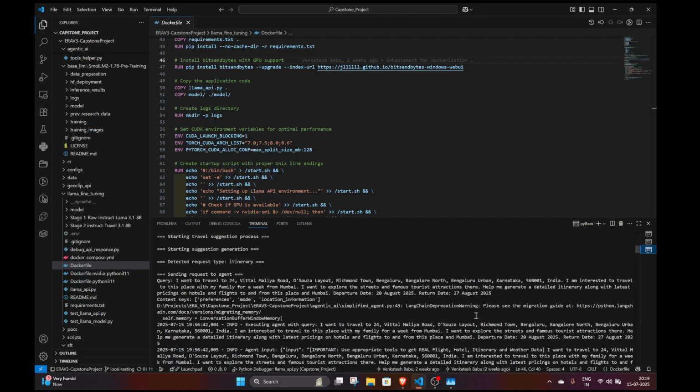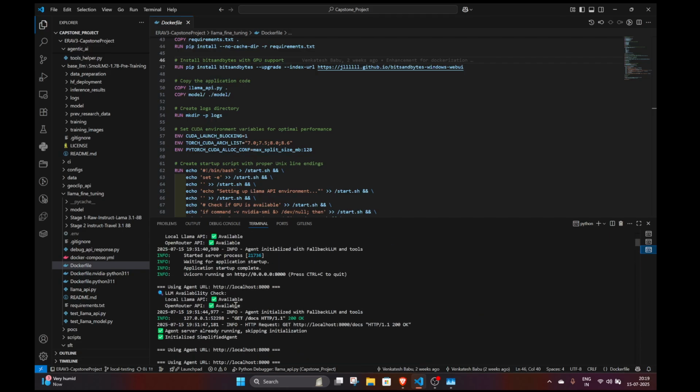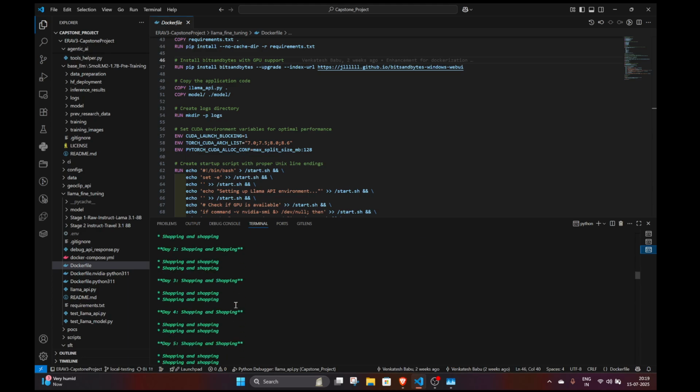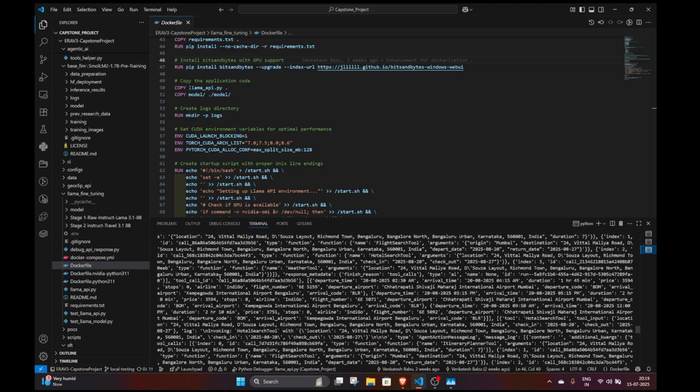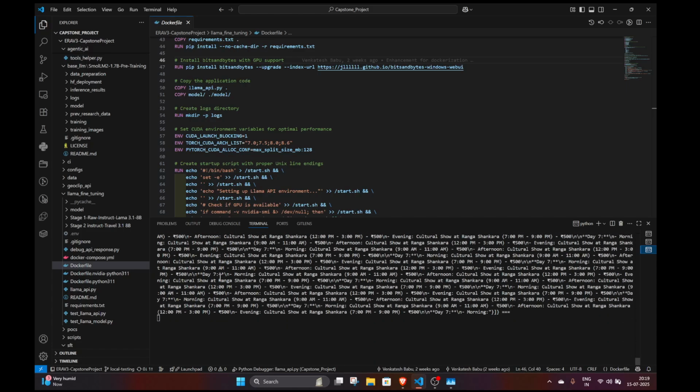The Llama API was used both times. So we have the Llama API available that was running. And afterwards, at the end, when we had to summarize the output, it was working. So intermediate steps 4, called with inputs, and this is the final output. As you can see, it's a very big object, very big text, but our model was able to read it.